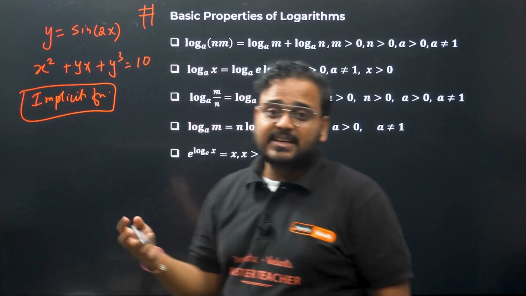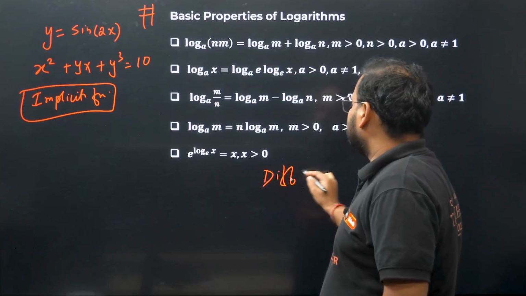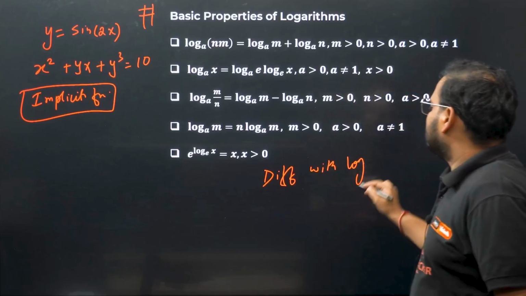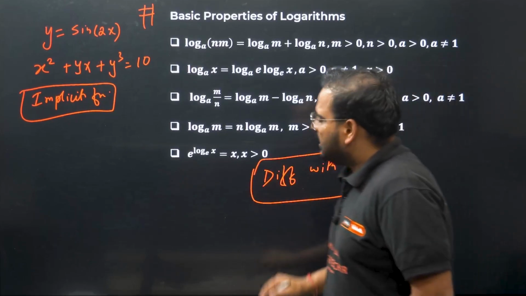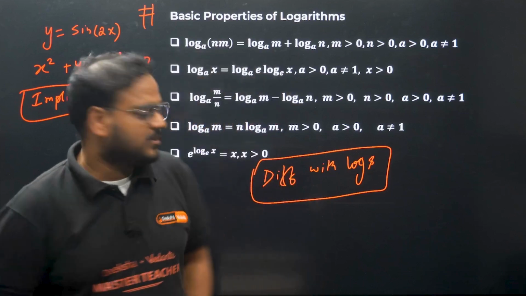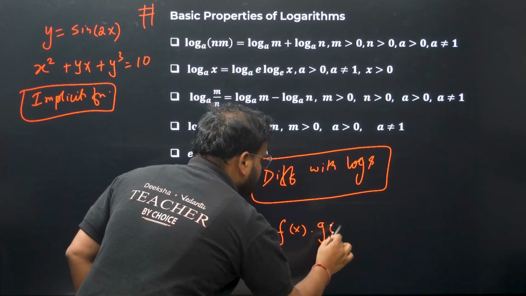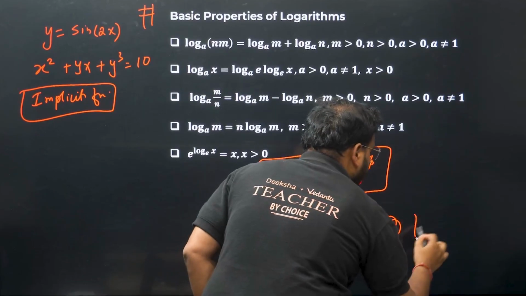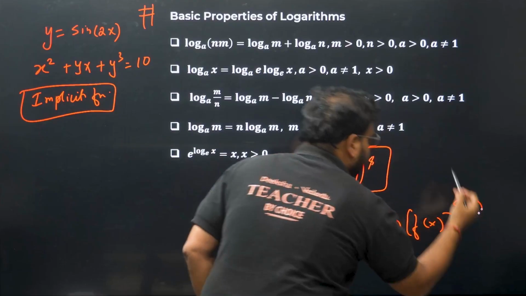And the next case is differentiation with logarithms, with logs. In this case there are some general forms of problems where the function is given like f(x) into g(x), or they can give you a function like f(x) power g(x).